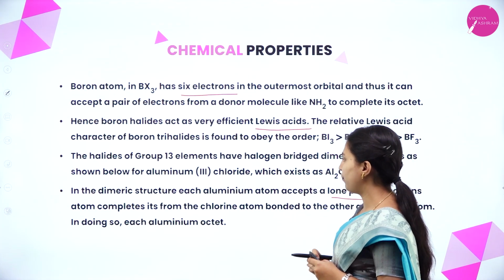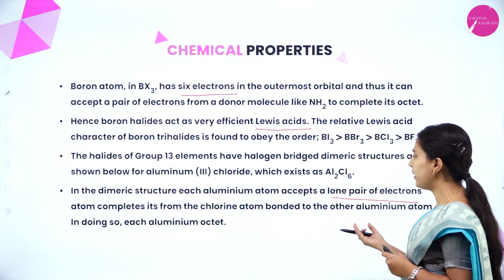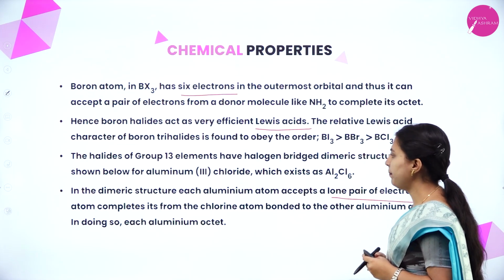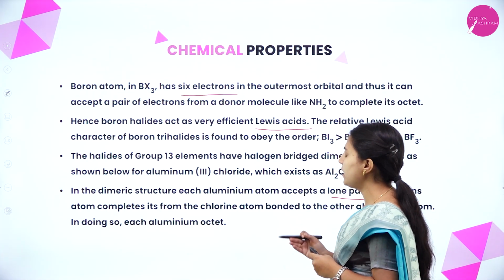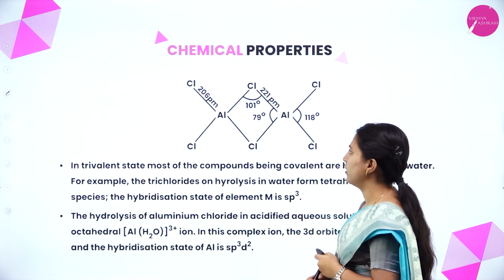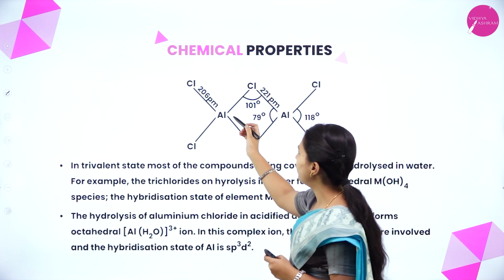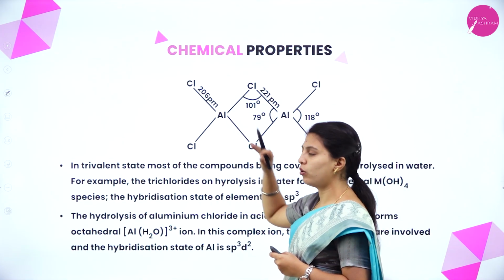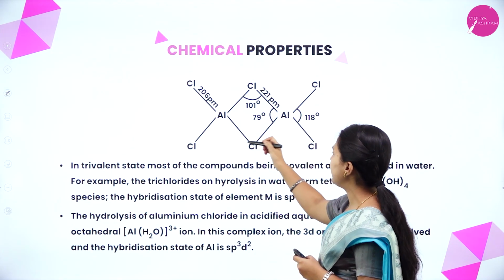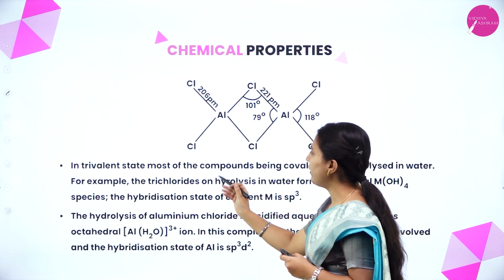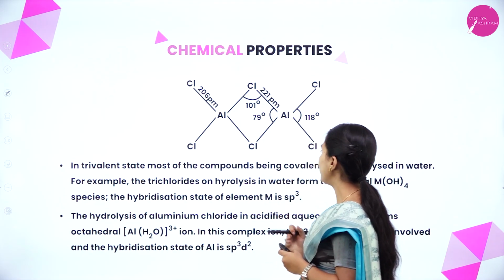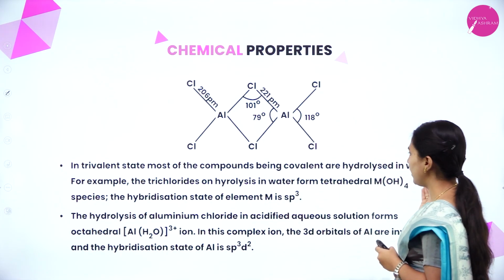Aluminium completes its octet from the chlorine atom bonded to the other aluminium atom. In doing so, each aluminium completes its octet. See here, aluminium will form, with 3 chlorine atoms, Al2Cl6. In the trivalent state, most of the compounds, being covalent, are hydrolyzed in water.